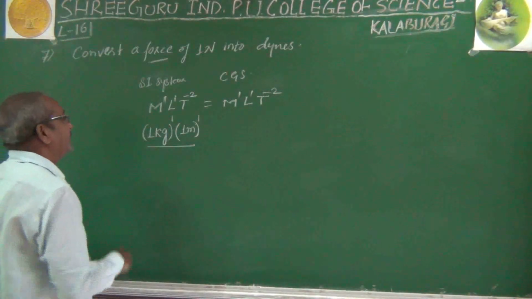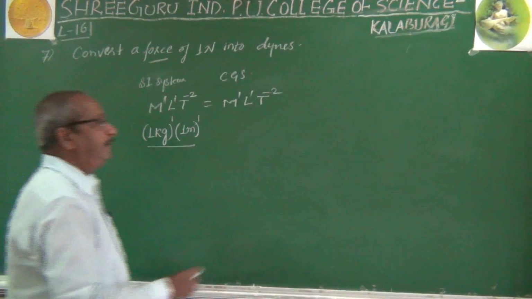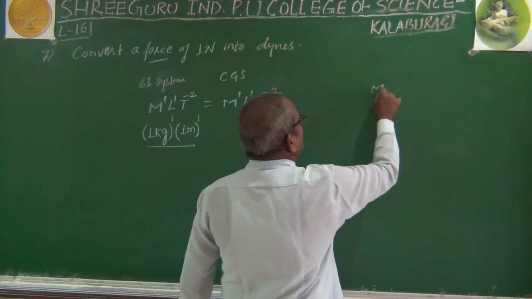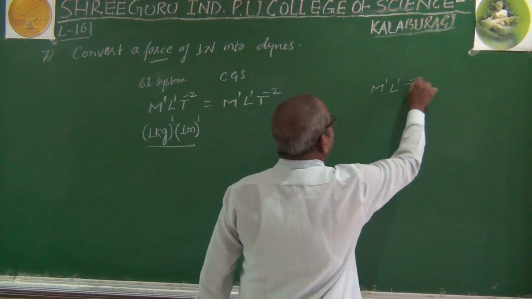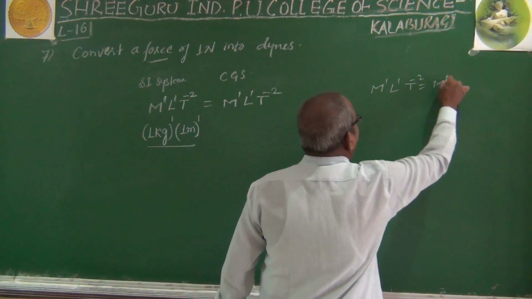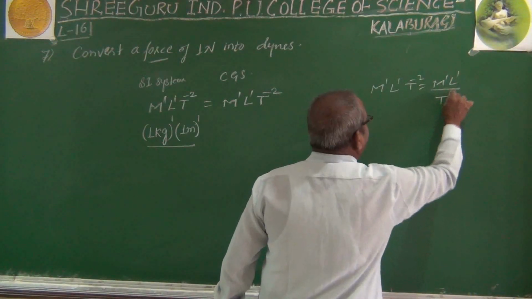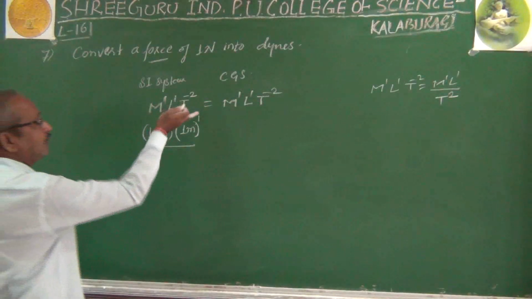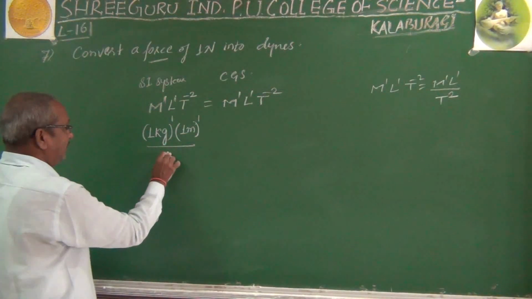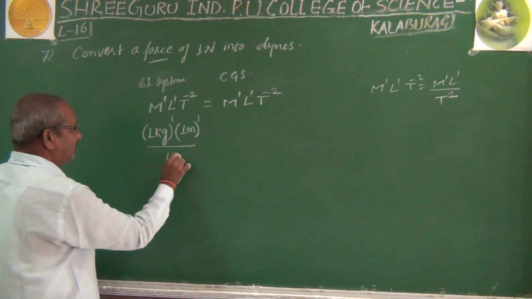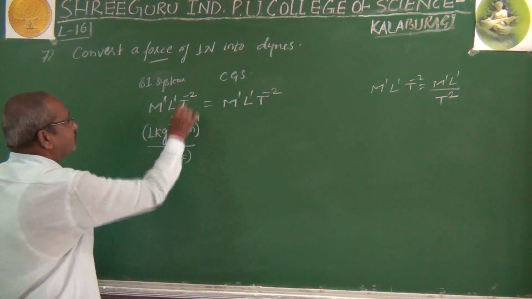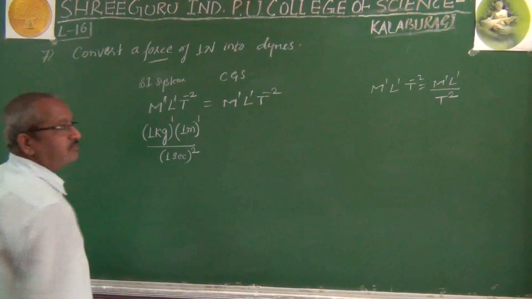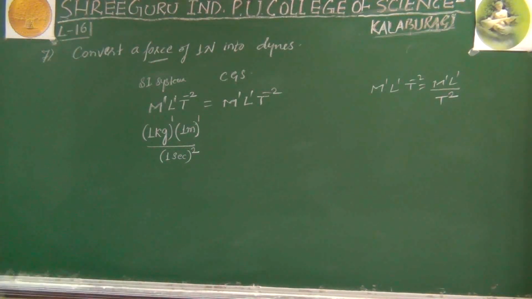As I told already, M raised to 1, L raised to 1, T raised to minus 2 is nothing but M raised to 1, L raised to 1 divided by T to the power 2. So we get T to the power 2 in the denominator, and T is time, which is measured in seconds, squared. This is the SI system.